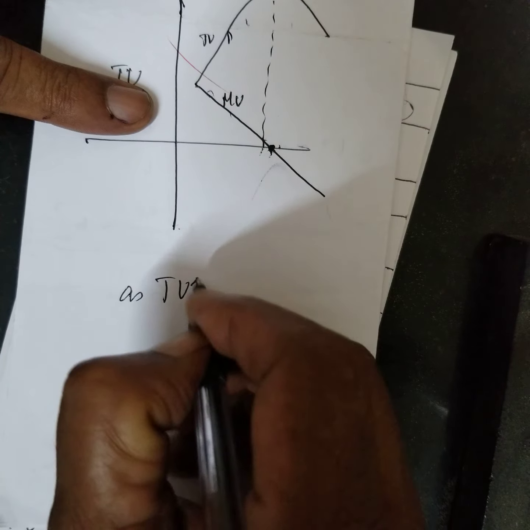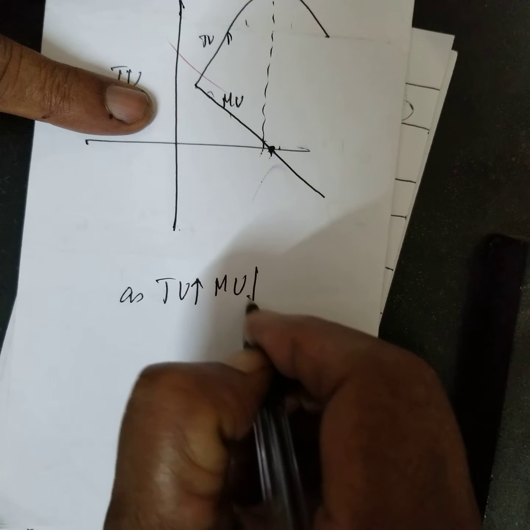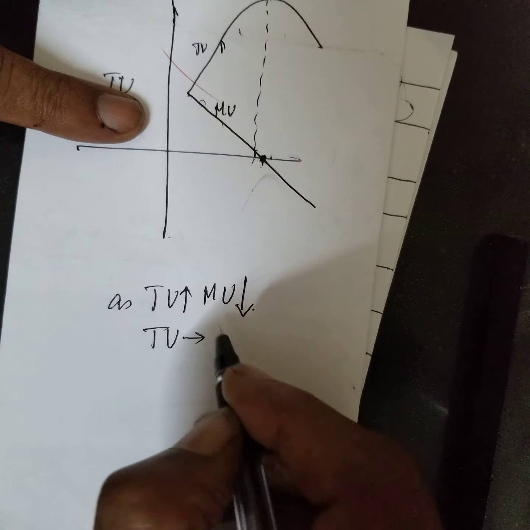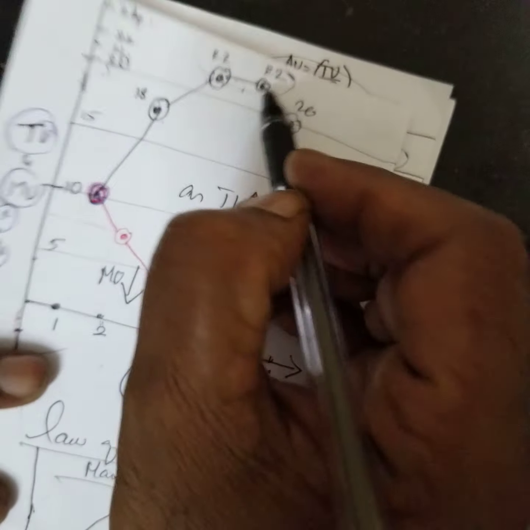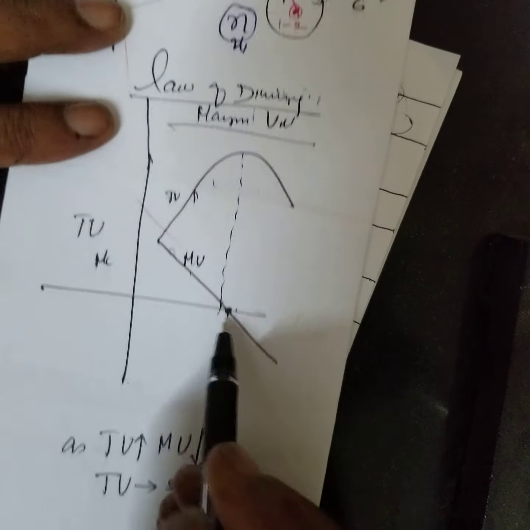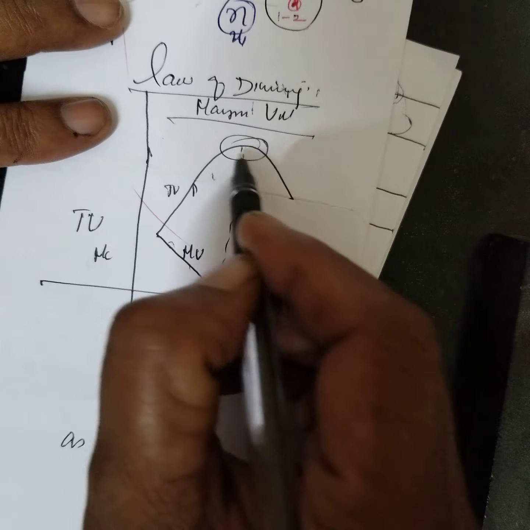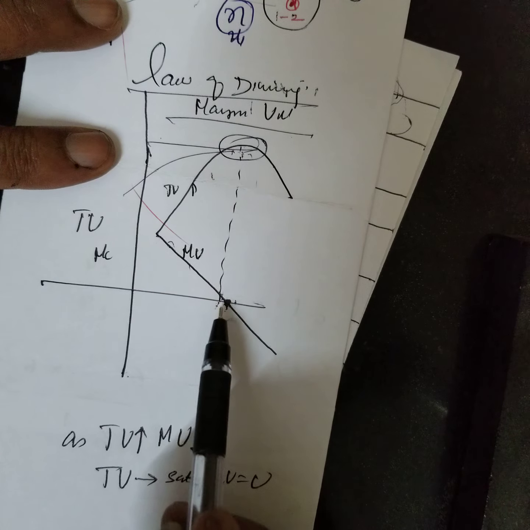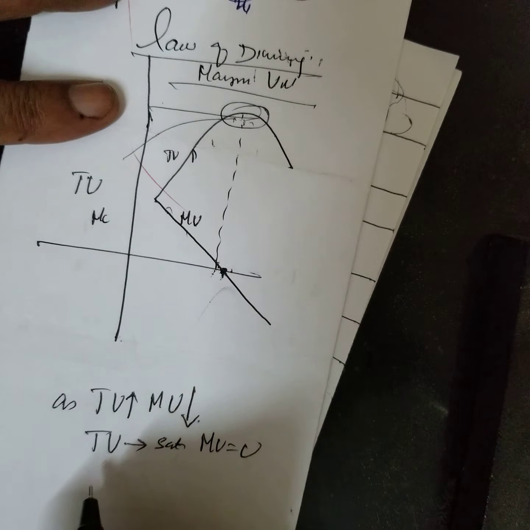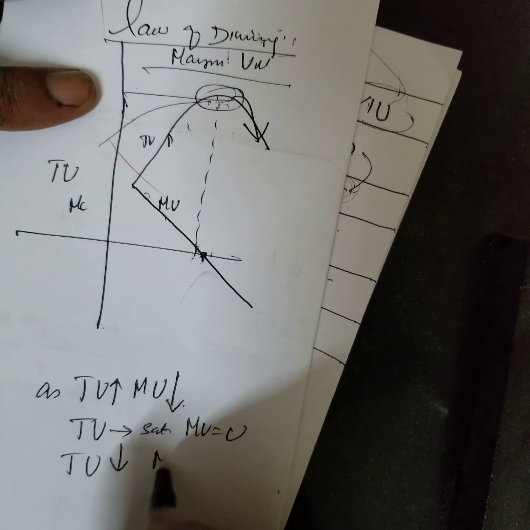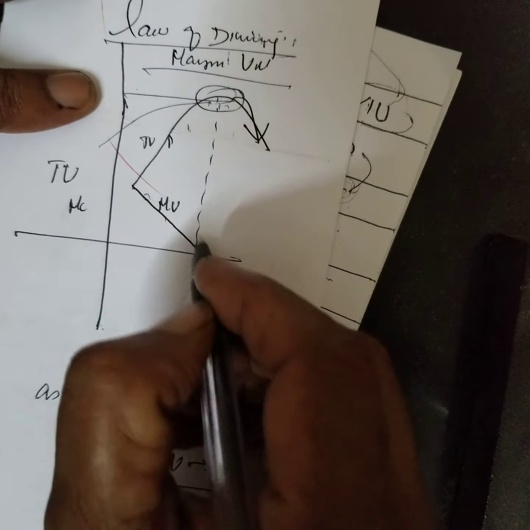As total utility increases, marginal utility decreases. Once total utility reaches saturation, marginal utility becomes 0. When total utility starts decreasing, then marginal utility becomes negative.